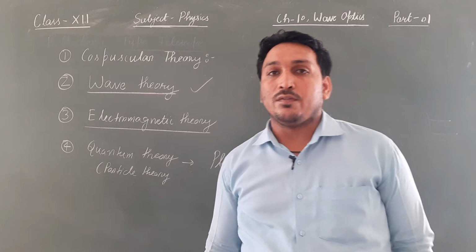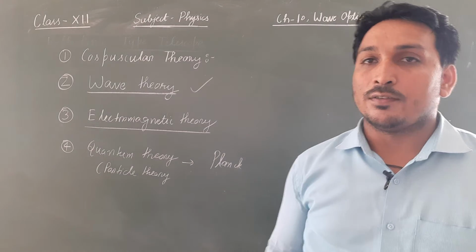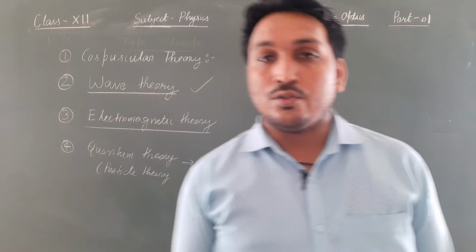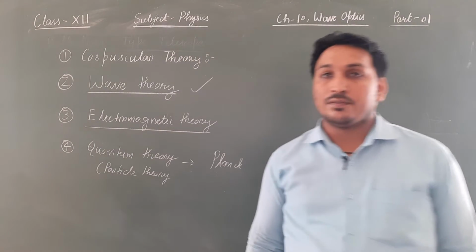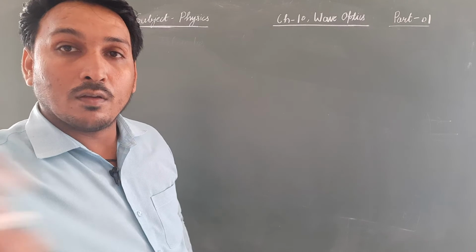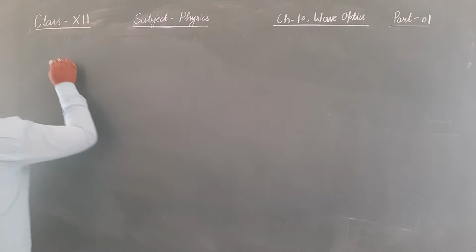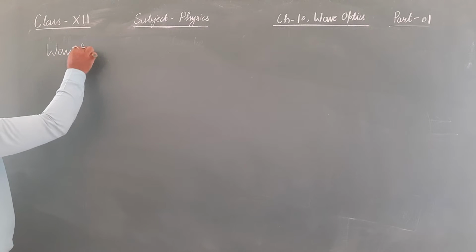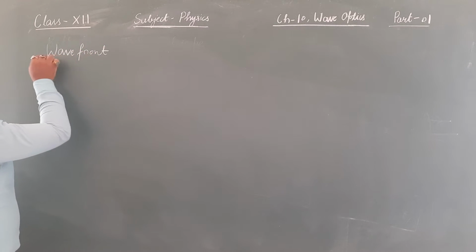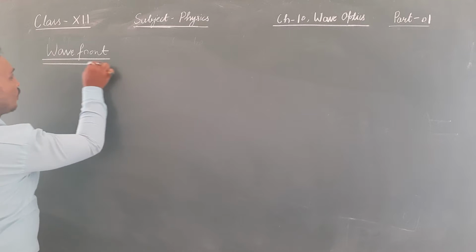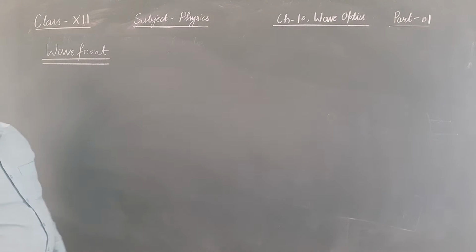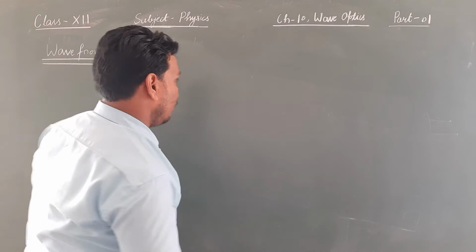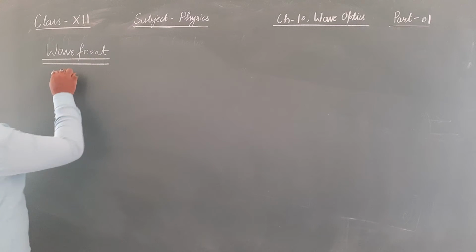The very first thing we are going to understand is wavefront. So let us try to understand what a wavefront is. For understanding wavefront, you need to understand one term which is called phase.